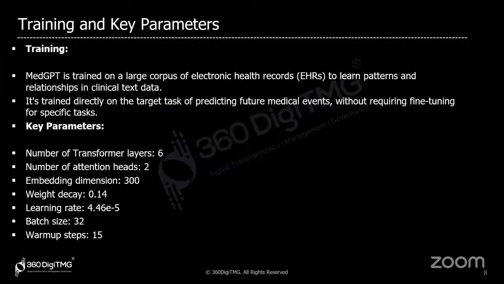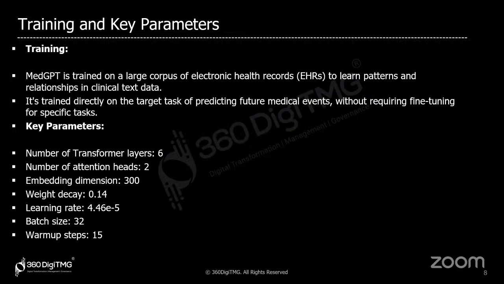Moving on to the training and key parameters. The MedGPT model is trained on the GPT-2 transformer architecture. MedGPT is trained on a large corpus of health records, so we have a lot of clinical information.